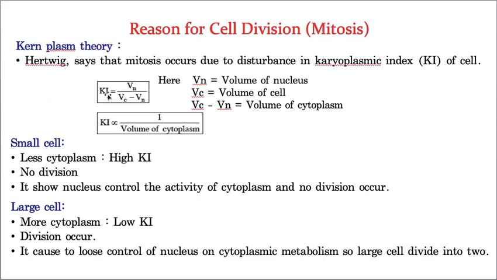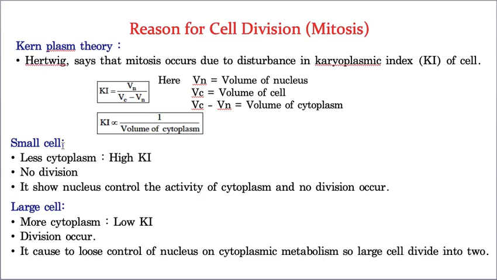Now let us see Ki. Ki means karyoplasmic index. This karyoplasmic index is equal to Vn by Vc minus Vn, where Vn means volume of nucleus, Vc means volume of cell, and Vc minus Vn is equal to volume of cytoplasm. So by this you can get the proportion or level of the cytoplasm and nucleoplasm of the cell. Now let us take the details of this.